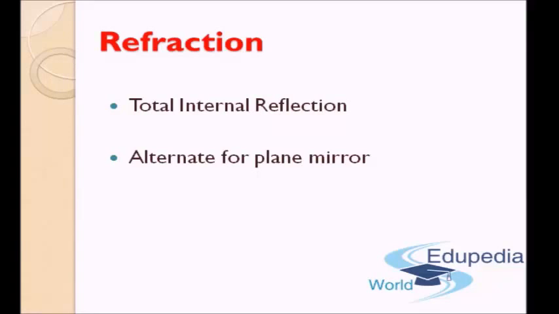Upon understanding the idea of total internal reflection, we will see that this can act as an alternate to plane mirror, that is the phenomenon of simple reflection, and we will see an advantage which total internal reflection has over normal reflection. We will also touch upon an example of total internal reflection, that is mirage. So let us see total internal reflection.